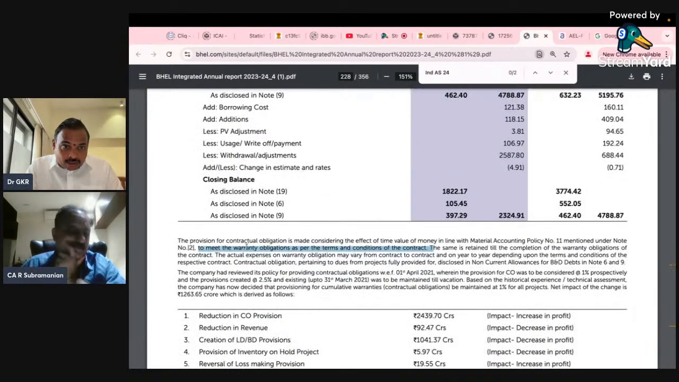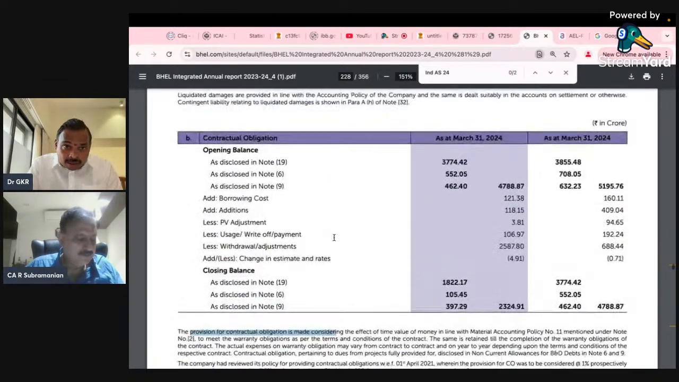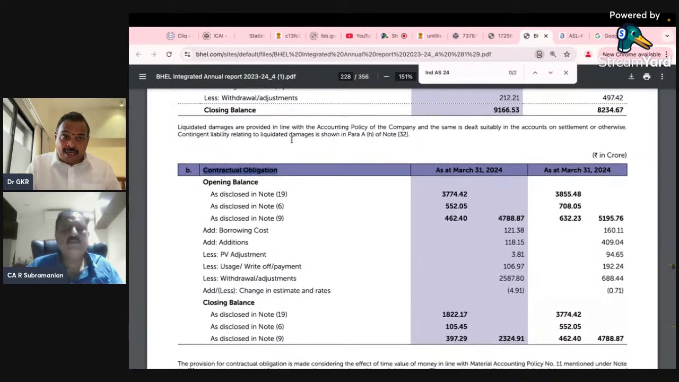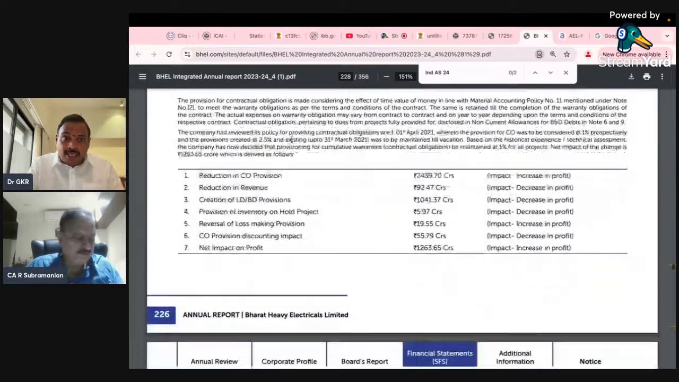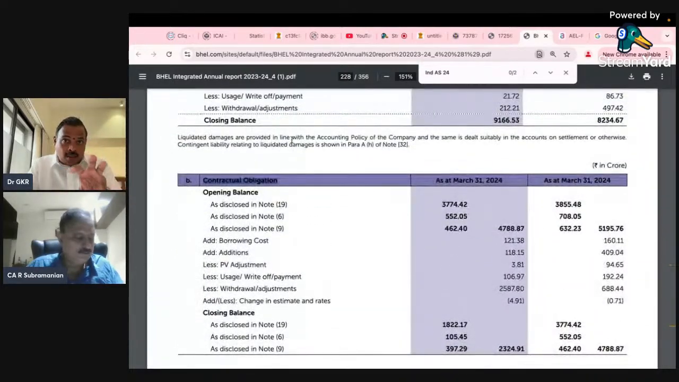So please look at this: to meet the warranty obligation as per the terms. So this is actually a provision for contractual obligation. So what is my future obligation? The probable expected future obligation is what I have to disclose. So this is the possibility. This is an obligation, and I would have made this obligation for my related party, so that I have to disclose. Quite an important disclosure.